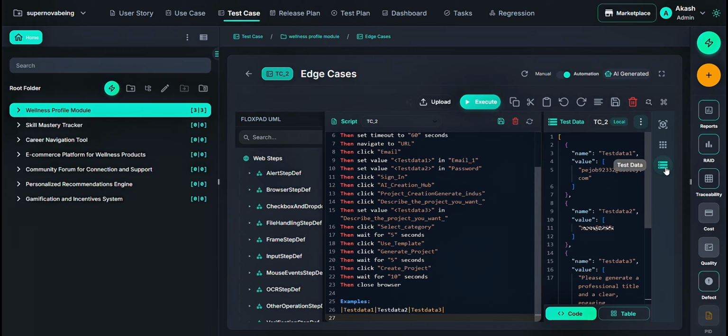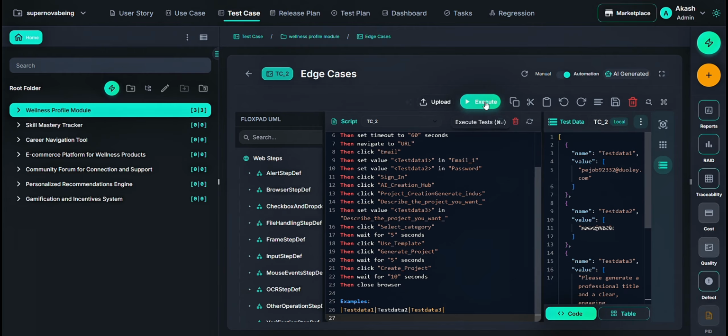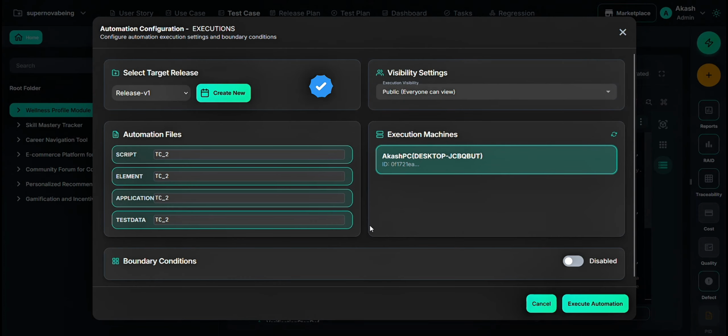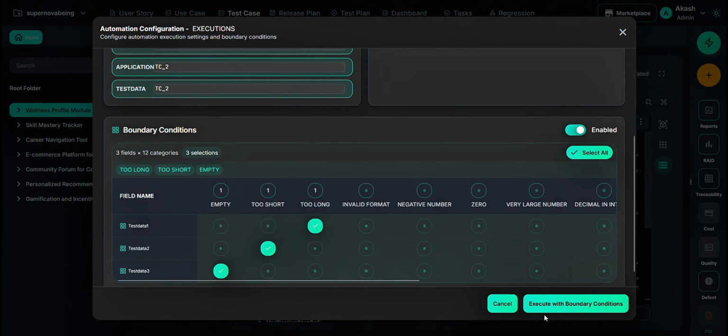Executing with boundary conditions. Now comes the real strength of Floxpad. Instead of executing only the recorded workflow, Floxpad allows us to validate the same workflow using multiple boundary conditions. I click Execute, select the release, choose the execution environment, select the execution machine, enable boundary condition testing. Finally, I choose the desired boundary scenario and click Execute.